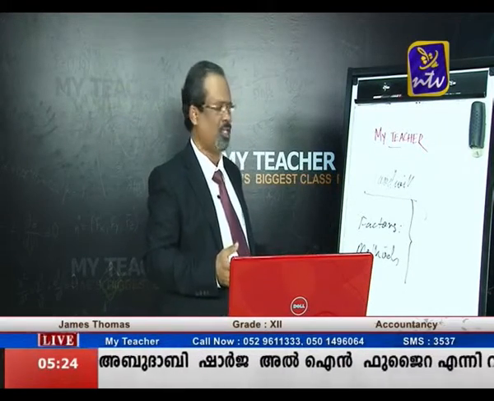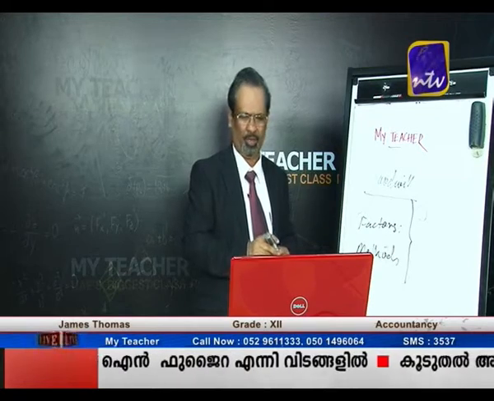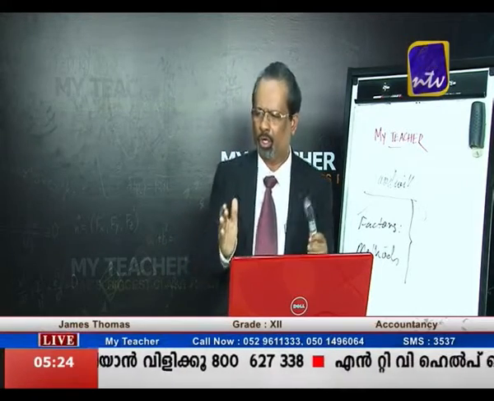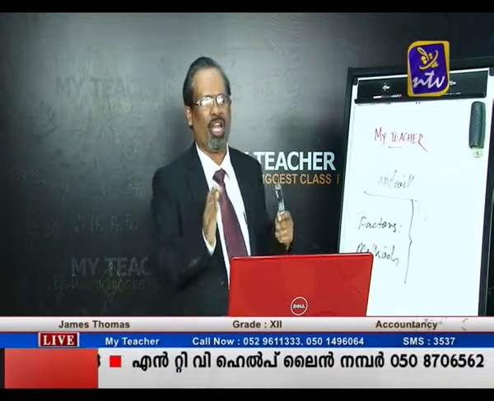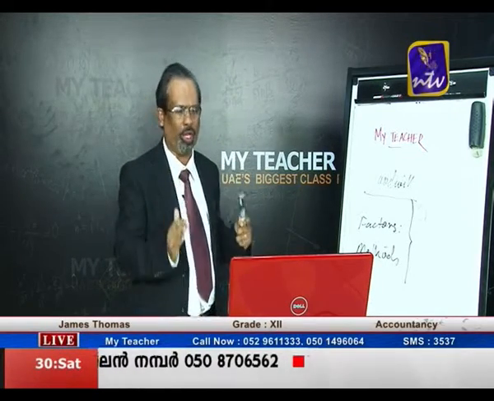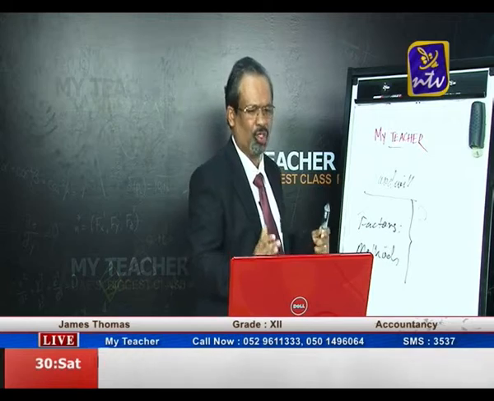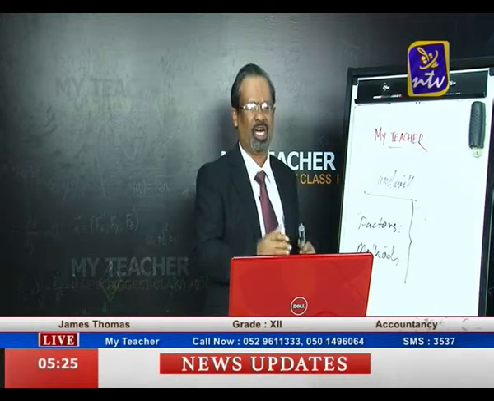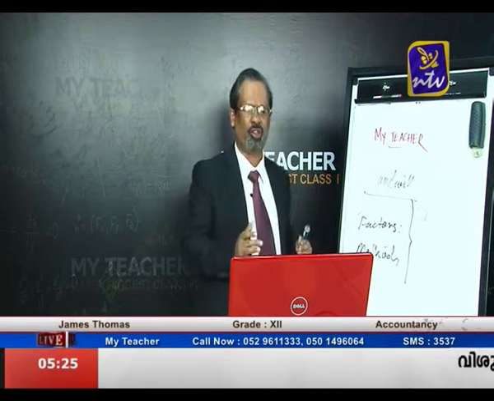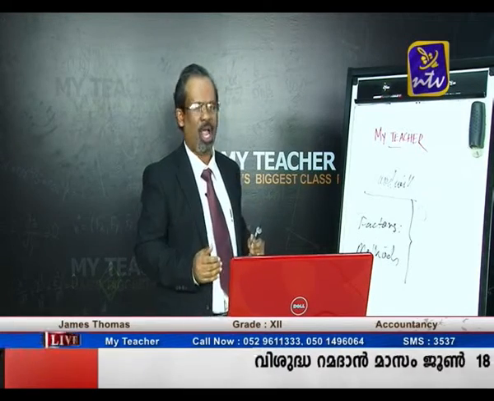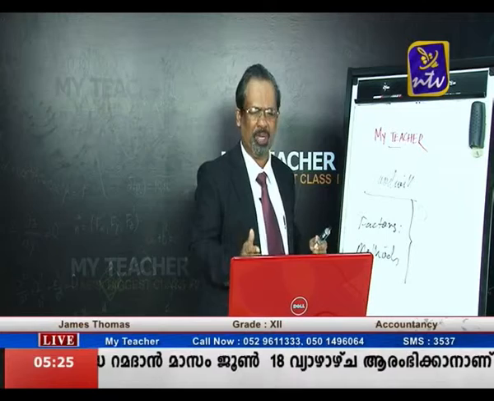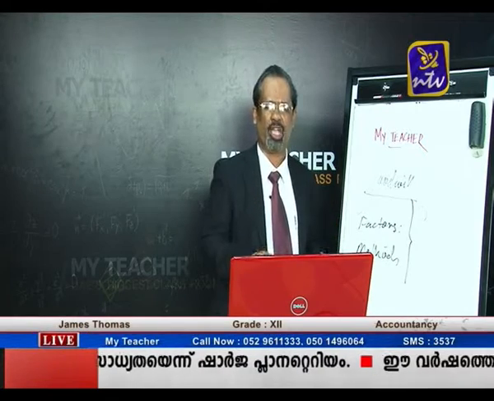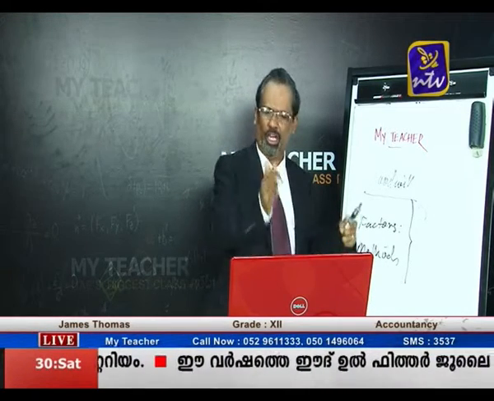Now we can focus on the different methods for the valuation of goodwill. How are we valuing, or how are we calculating this goodwill? It is not easy to find out the valuation of goodwill. On what basis are we going to value the goodwill? As per accountancy standards, there are 4 methods for valuing goodwill. The first method is known as the average profit method, the second is the super profit method, the third is the capitalization method, and the fourth is the weighted average method. We have already studied all these points.